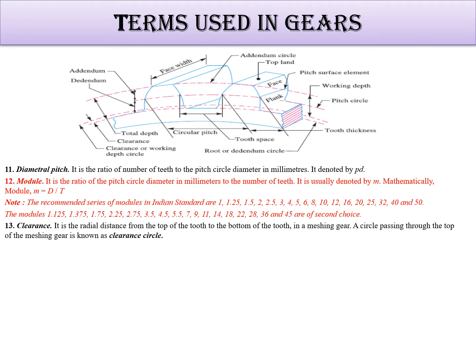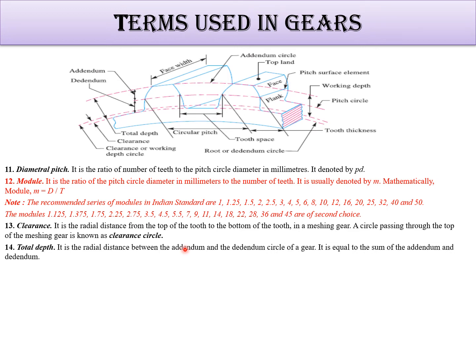Now clearance is what you can see here. The clearance between the root circle and the clearance circle, a 2 or 3 clearance is given everywhere. Total depth is the radial distance between the addendum and dedendum circles. This is the total depth, from this point to this, from the dedendum circle to this circle.